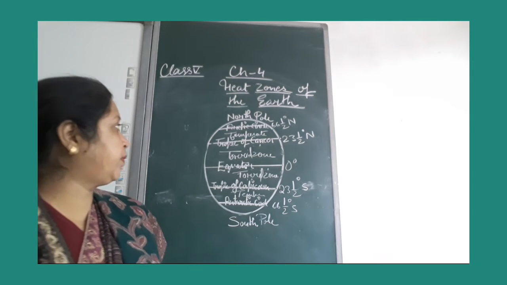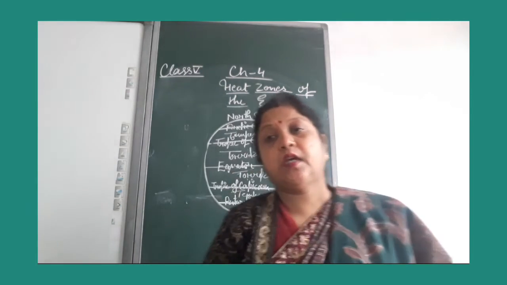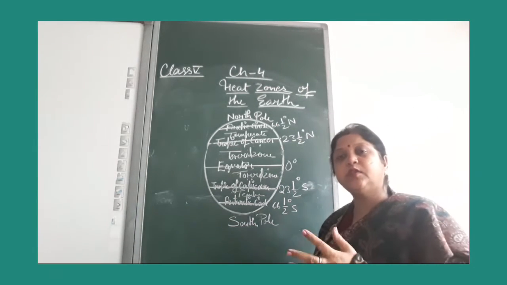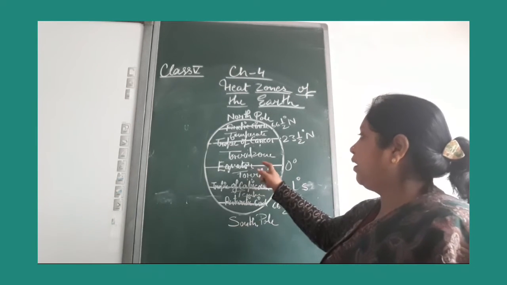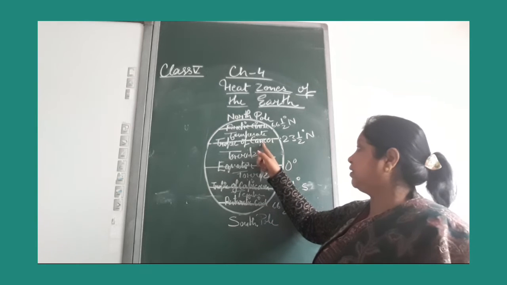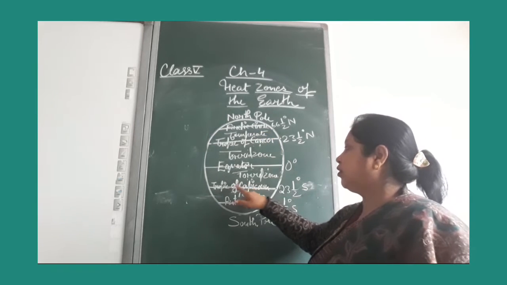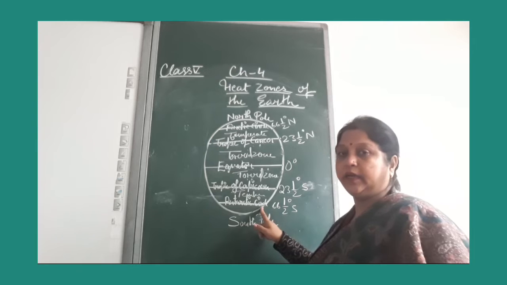Let's recall the chapter. Tell me, students, the names of the major latitudes: Equator, Tropic of Cancer, Arctic Circle, Tropic of Capricorn and Antarctic Circle.